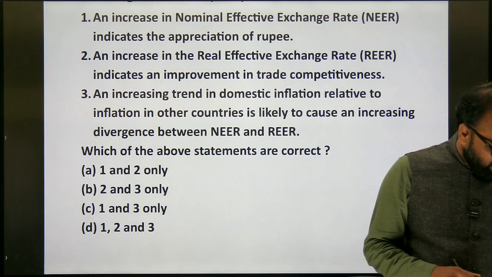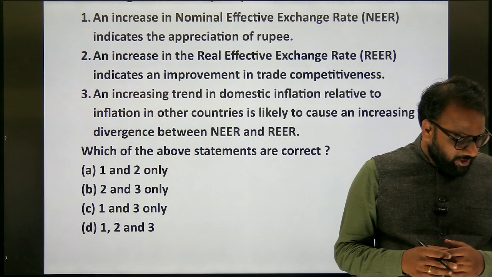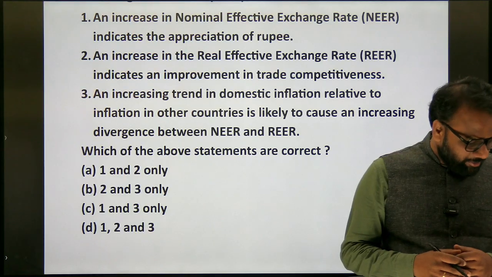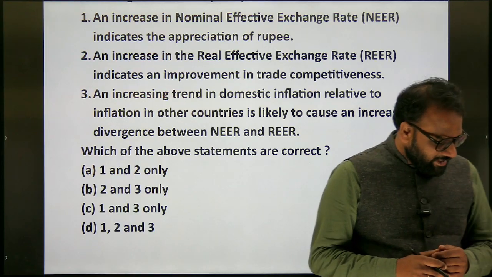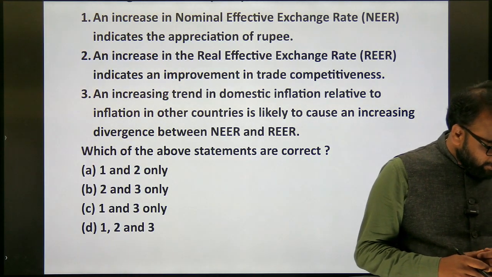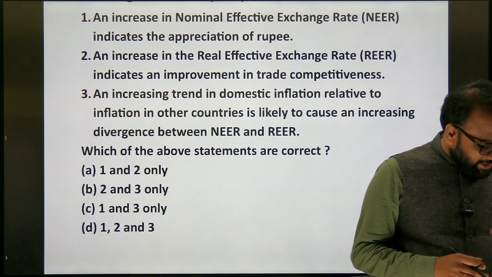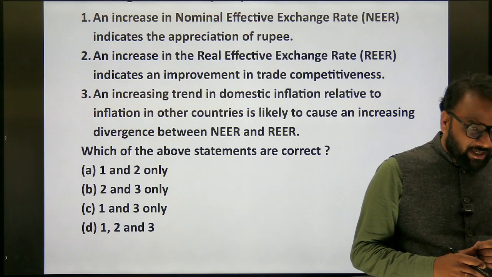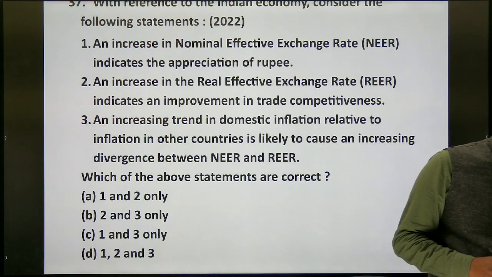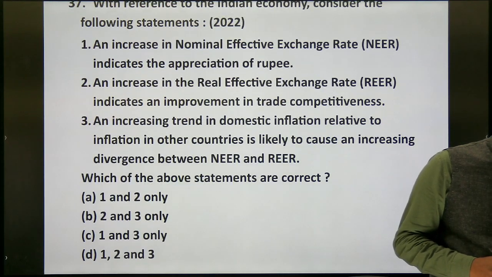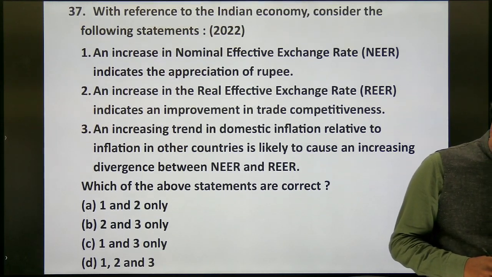So when the nominal effective exchange rate increases, what happens to the rupee? It appreciates. When the nominal effective exchange rate increases, the rupee appreciates. If the real effective exchange rate decreases, then it indicates what? Trade competitiveness. Anyway, I will go through it once again and we'll have a discussion also. So here the answer is 1 and 3.